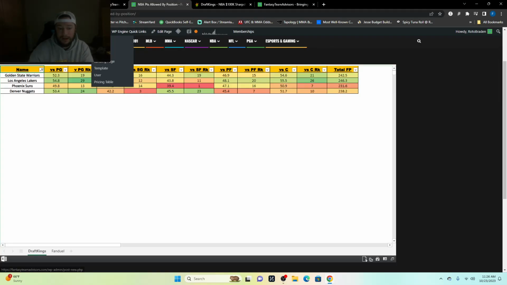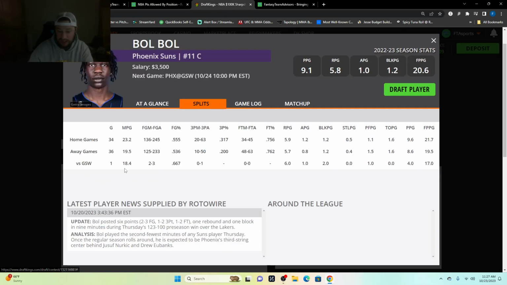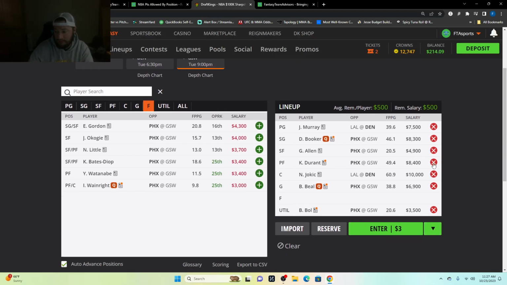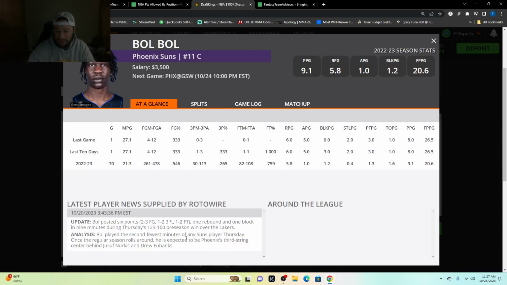And then, again, Golden State with the center, who's going to be the center for Phoenix? It's going to be Nurkic, most likely. Bol here, splits-wise, played 1 game last year, 18.4. He's going to be a cheap option. If you throw him in there at 3,500, you can build through there. Again, we don't really know how he's going to be playing, if he's going to be playing much.